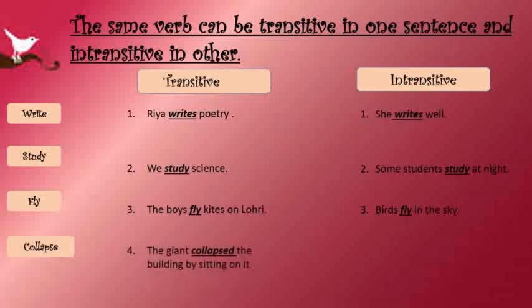Collapse. The giant collapsed the building by sitting on it. So here the action is being passed on to the building. So collapsed here is a transitive verb. The building collapsed. No action is being passed on to anything. So collapsed here is an intransitive verb. So now you know the difference between transitive and intransitive verbs, children. Hope you've understood and I really hope George has also understood. Happy learning.